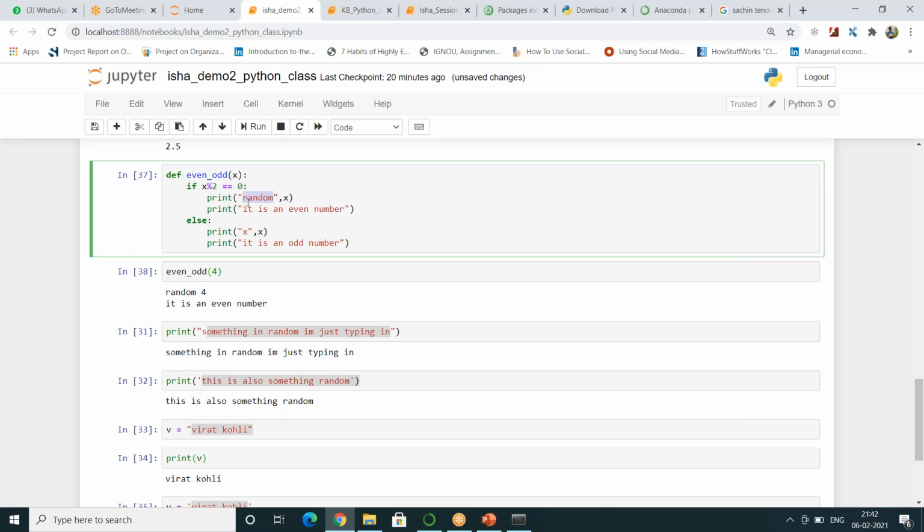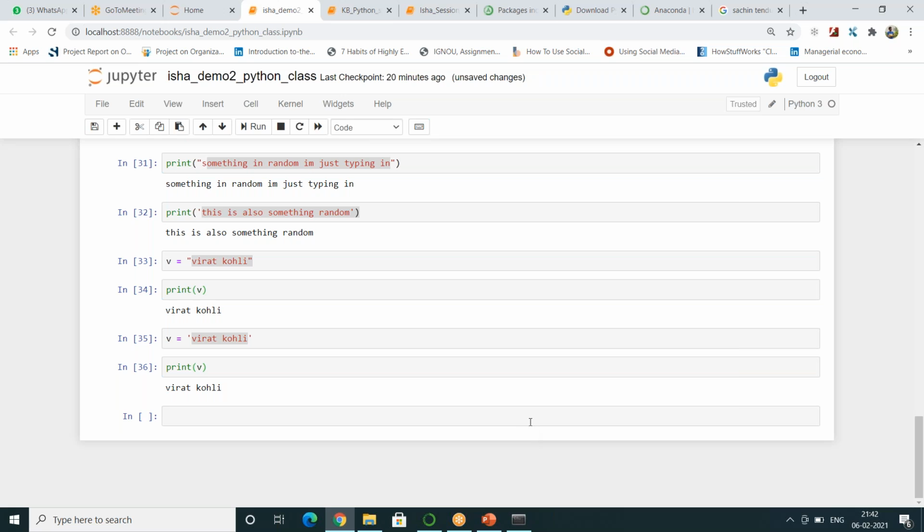So whatever you write within double quotes or single quotes within print, that will get printed. And because this X was a variable that we were passing in here, if 4 percent 2 equals 0, print random of that X value. That X value was 4.